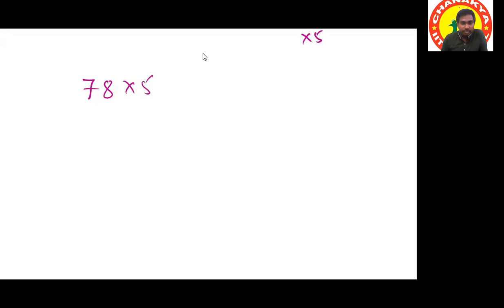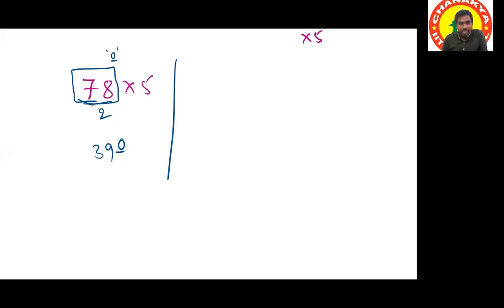Wait. All of you wait. Just listen to this. I'll explain even fractions also, decimal fractions also. See, instead of keeping 0 and then doing by 2, I'm just doing the division by 2 for the given number only. 78. If you divide this number by 2, it will be 3 times and then 9 times, 39. What is the remainder here? 0. If 0 is the remainder, simply write the last digit as 0. That's all. That's the answer.